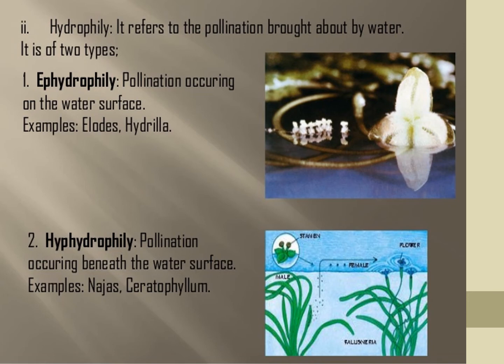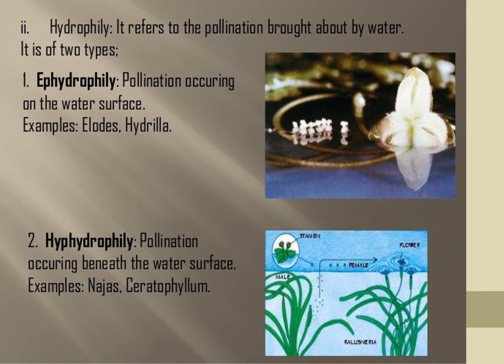Epihydrophily is pollination occurring on the water surface. Lotus, hydrilla, like this. Hypohydrophily is pollination occurring beneath the water surface. It is Najas, Ceratophyllum. The plant is inside the water.